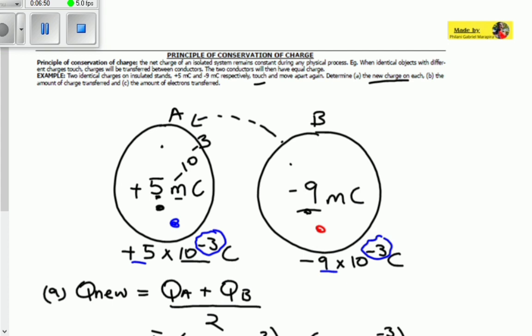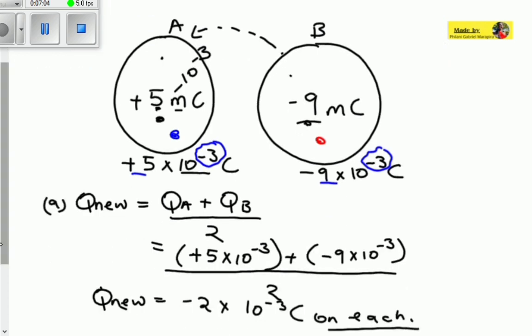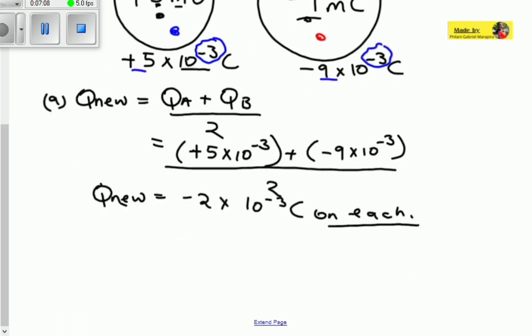We are done with A. Question B asked us to calculate or determine the amount of charge transferred. Okay, so the amount of charge transferred is not the new charge. No, we want to see exactly how much B transferred to A. So we do a change formula. There is a change of charge. So we're going to do what?